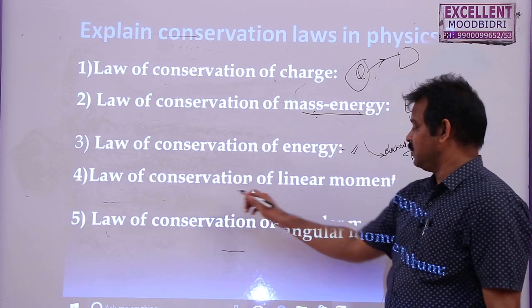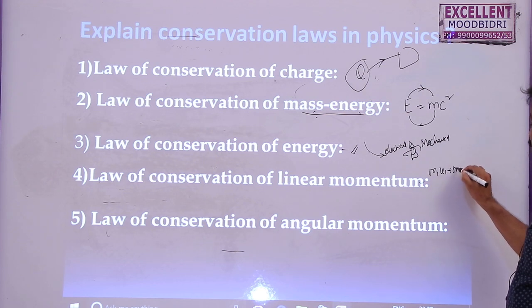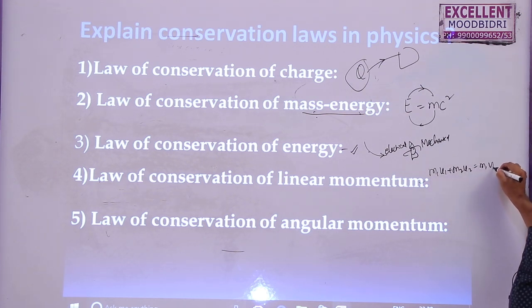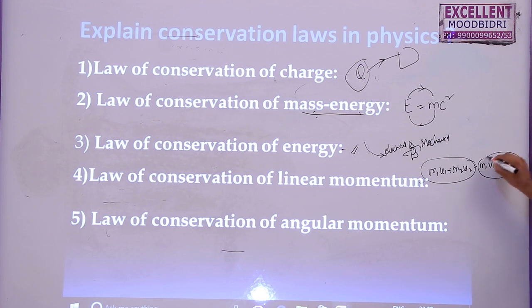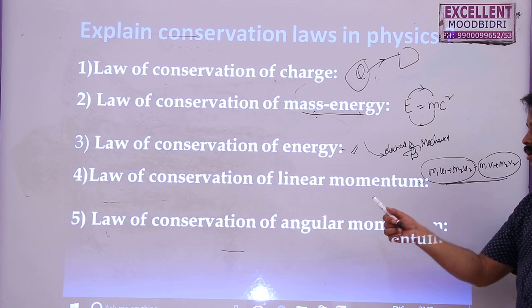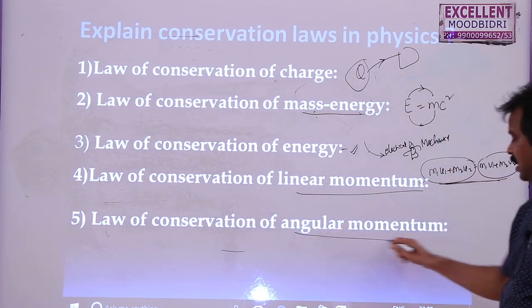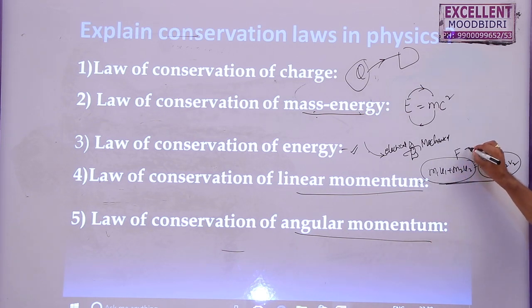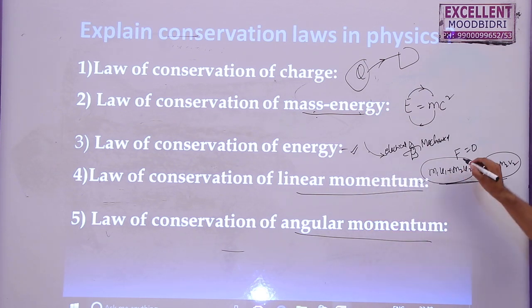Then law of conservation of linear momentum. This we studied in the same lesson. m1 u1 plus m2 u2 is equal to m1 v1 plus m2 v2. That is, the total linear momentum before collision is equal to the total linear momentum after collision. That means the total linear momentum of the system remains constant. So this is called the law of conservation of linear momentum. And then law of conservation of angular momentum. Remember, the law of conservation of momentum can be applied only if the external force acting on the system is 0.